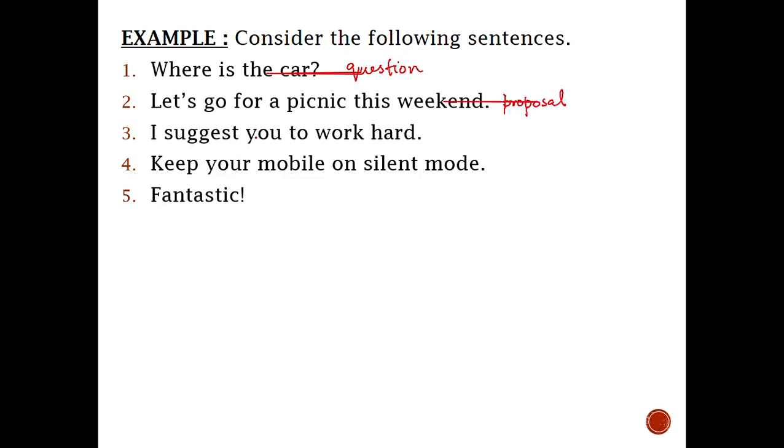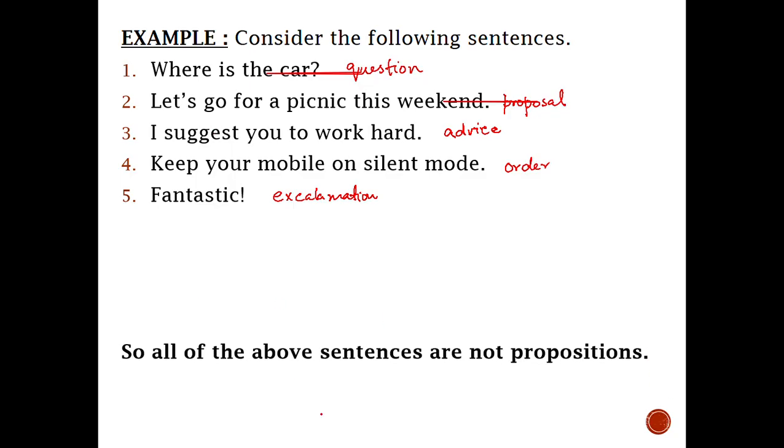I suggest you work hard. This is a suggestion or advice. Keep your mobile on silent mode. This is an order. Fantastic. This is an exclamation, an expression of feeling, but it is not declaring any fact. So all of these sentences are not propositions.